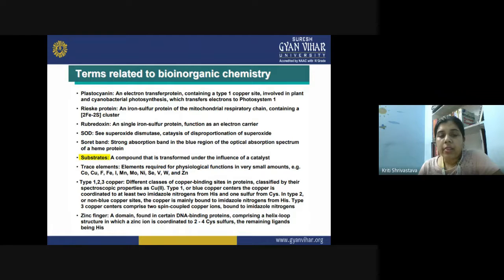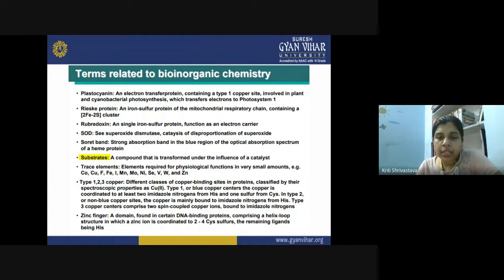Then type 1, 2, 3 copper. So they are different classes of copper binding sites in the protein. And this classification is done by their spectroscopic properties as copper 2+. So suppose in the type 1 we have a blue copper center and the copper is coordinated to at least 2 imidazole nitrogens from the His and 1 sulfur from Cys. His is histidine and Cys is cysteine.